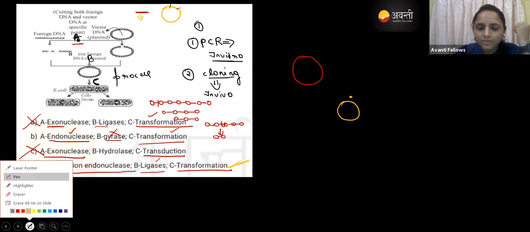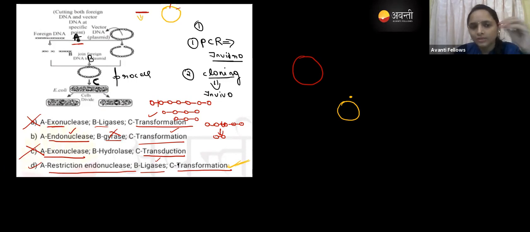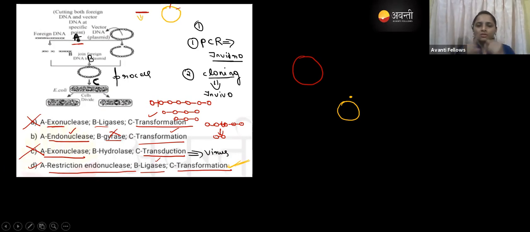Transduction is the process where a virus infects the bacteria and transfers its DNA into the bacteria. So that is called transduction, by means of a virus. Right. So there are three processes, right, guys? One is conjugation, one is transduction, and another one is transformation. So in recombinant biotechnology, we will use the transformation.